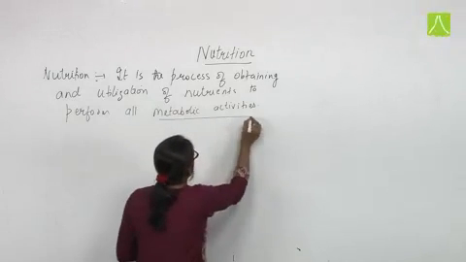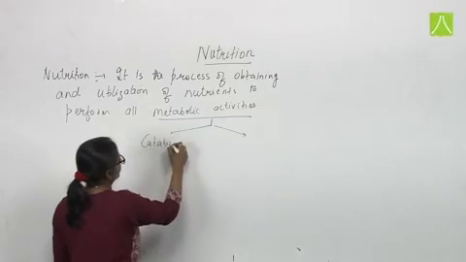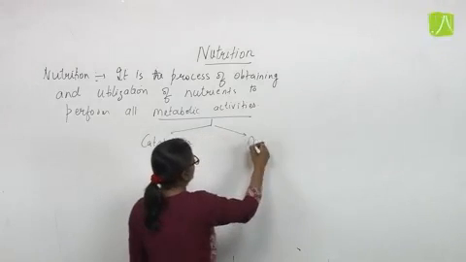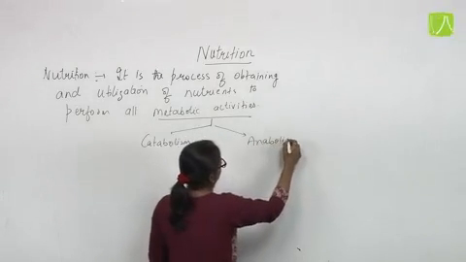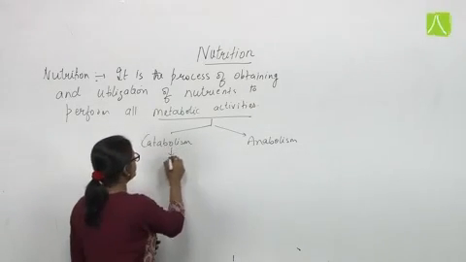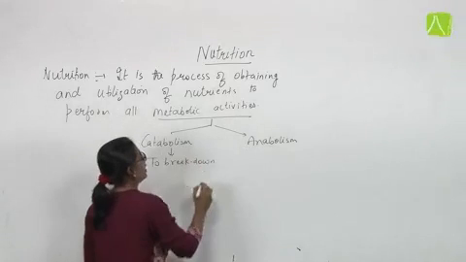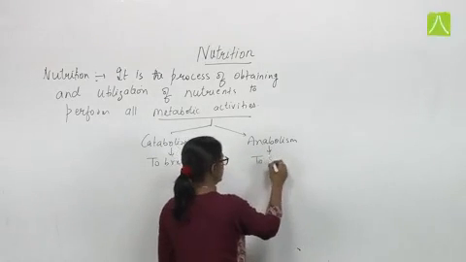These metabolic functions include two types of activity, that is catabolism and anabolism. Okay. Now catabolism means to break down the things, and anabolism means to synthesize the things.